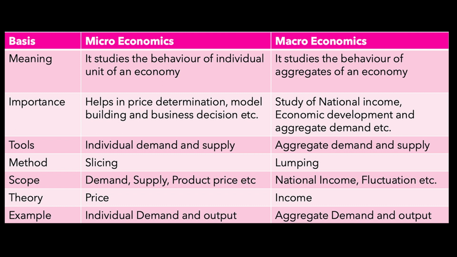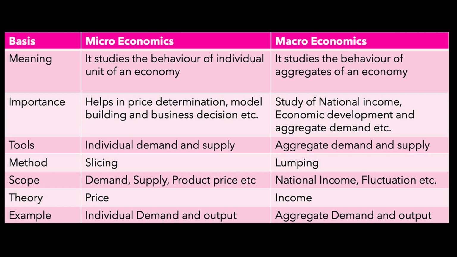For example, the first point is meaning. Microeconomics deals with individualistic study. Macroeconomics deals with aggregate study. Then the second can be tools. Individual demand is the tool of microeconomics, while aggregate demand is the tool of macroeconomics. The third part is scope. Microeconomics has limited scope, since we are studying only a small part, while macroeconomics has major or vast scope, because we are studying the overall economy.